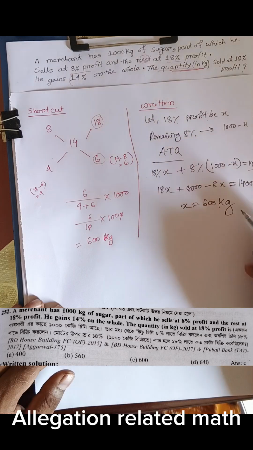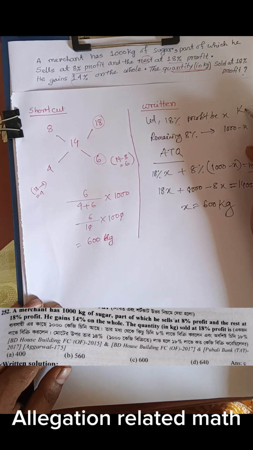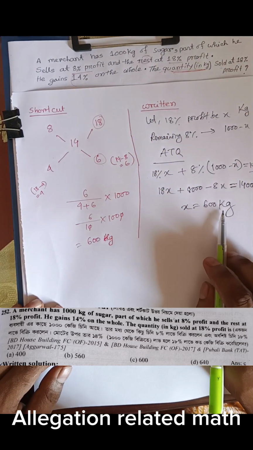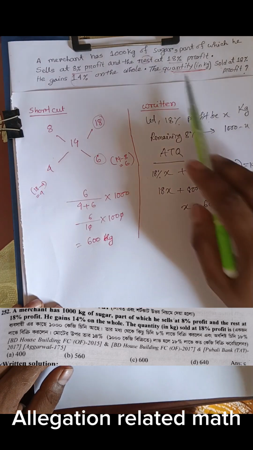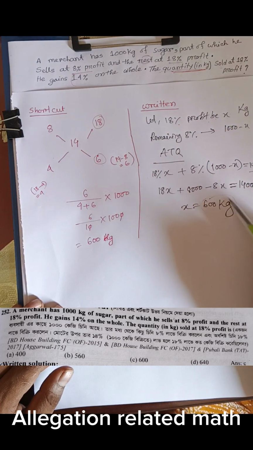The 18% profit quantity is 600 kg. This math answer: the quantity at 18% profit is 600 kg.